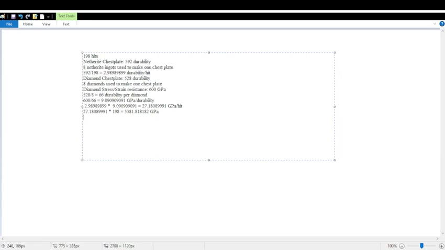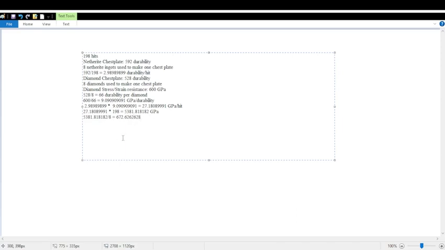Now we can take this number and divide it by 8, and plugging that into the calculator, give me a second, we get 672.7272728.